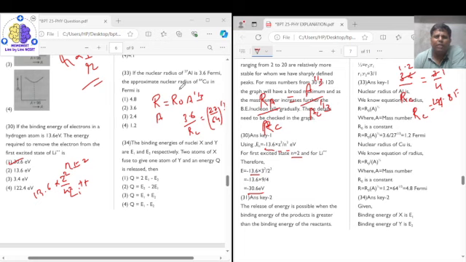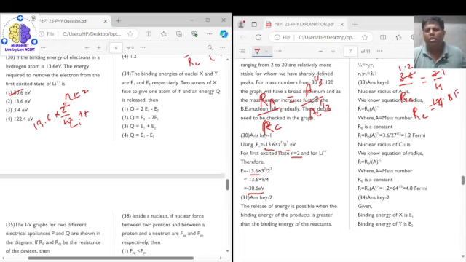So do we have it? Yes, we have it in option number 1 itself. So the correct answer for question number 33 is 1, that is 4.8 Fermi will be the radius of the copper, right? Now coming to question number